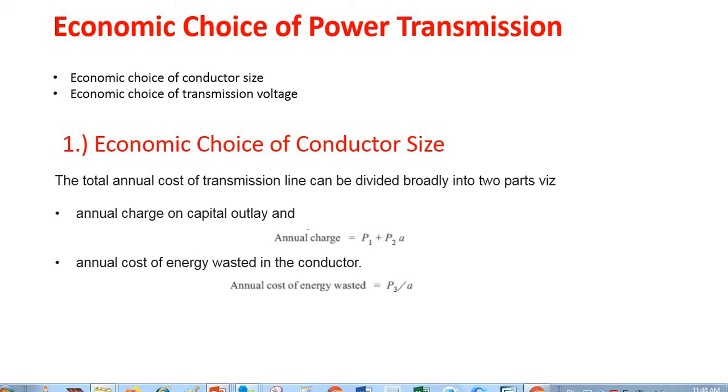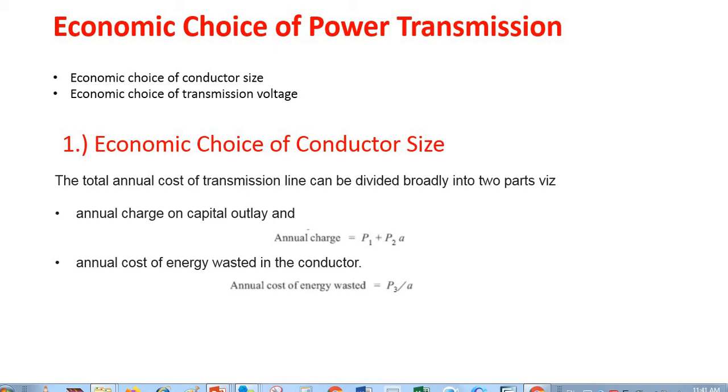During my previous lecture, we went through comparison of volume of conductor material of the different transmission systems and then tabulated them in a table to have a clear view and comparison of the different systems with respect to their volume of conductor material.